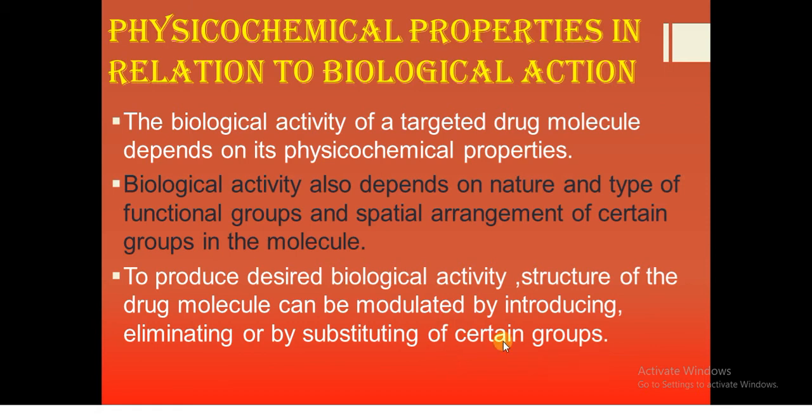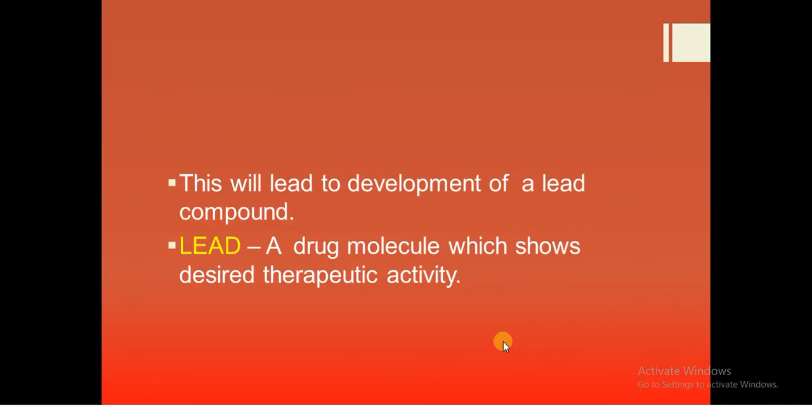We can change it into a new drug molecule, so it can produce the desired therapeutic activity. So these are the key points for showing the biological action. After modulating by substituting, eliminating or introducing certain groups, this will lead to development of a lead compound.